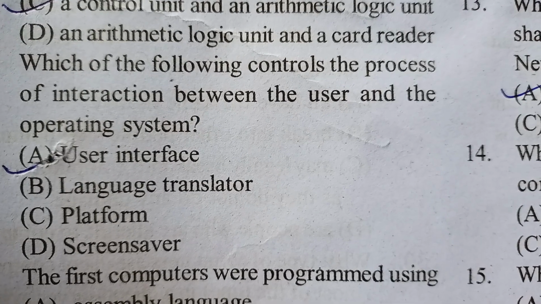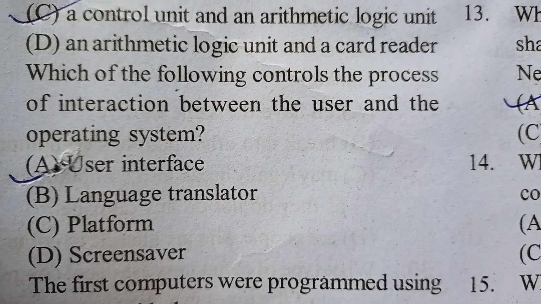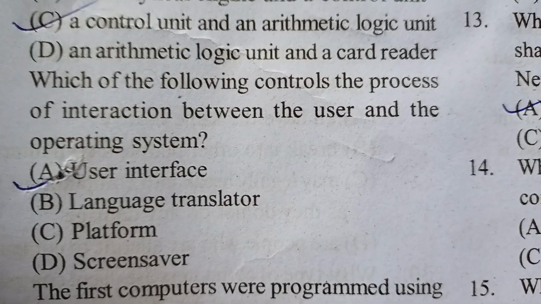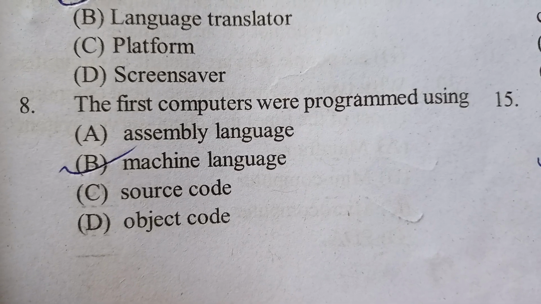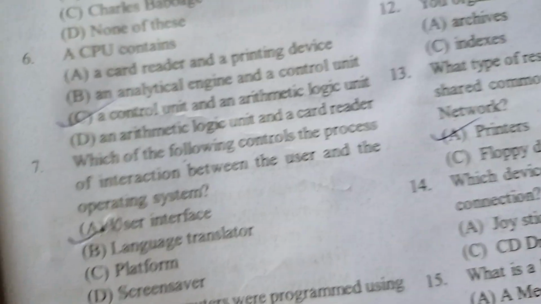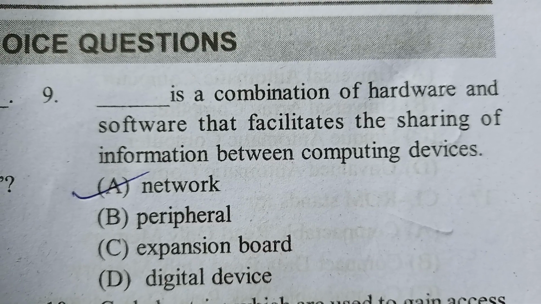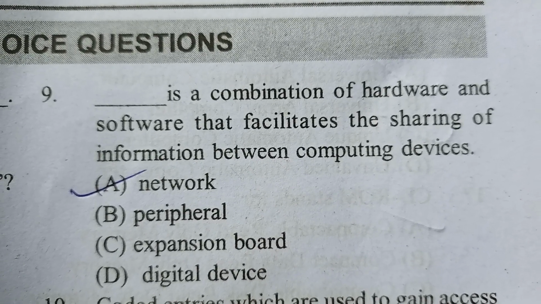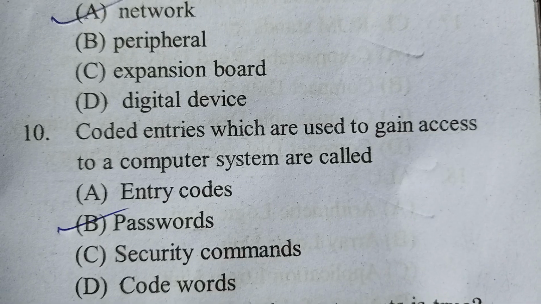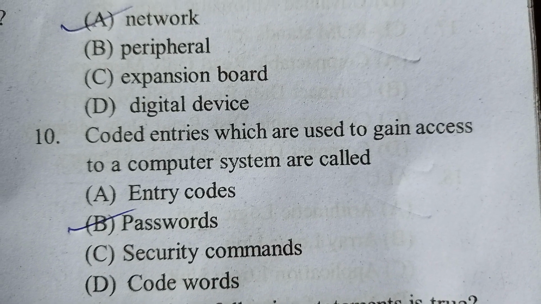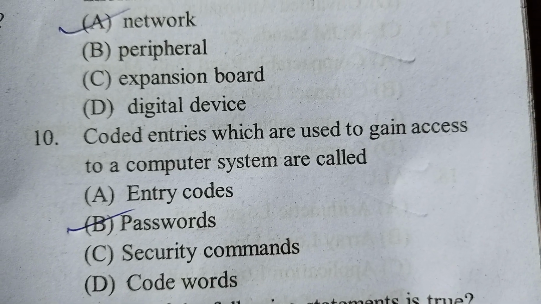Which of the following controls the process of interaction between the user and the operating system? Option A our right answer, user interface. The first computers were programmed using, option B our right answer, machine language. Dash is a combination of hardware and software that facilitates the sharing of information between computing devices. Option A our right answer, network. Coded entries which are used to gain access to a computer system are called passwords.